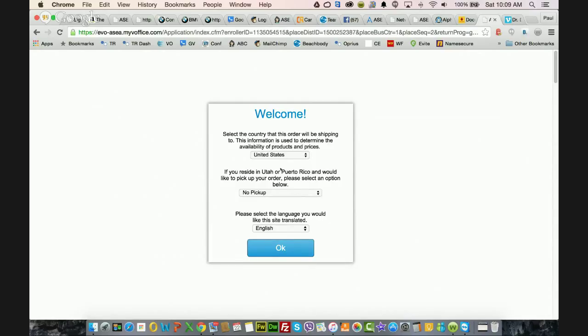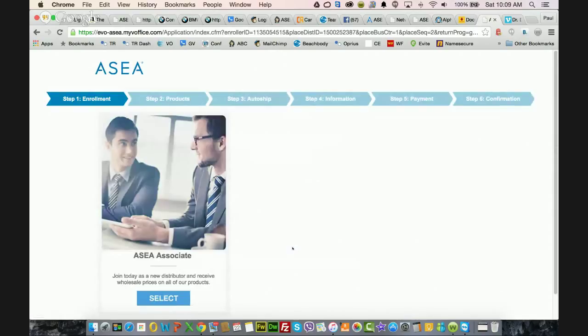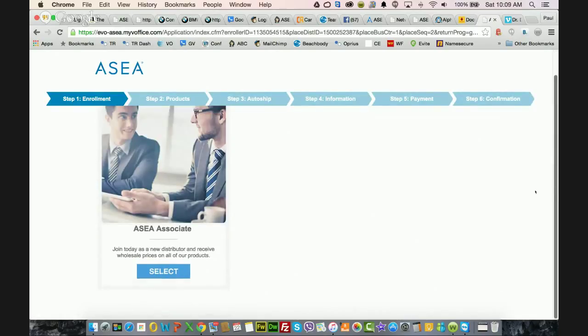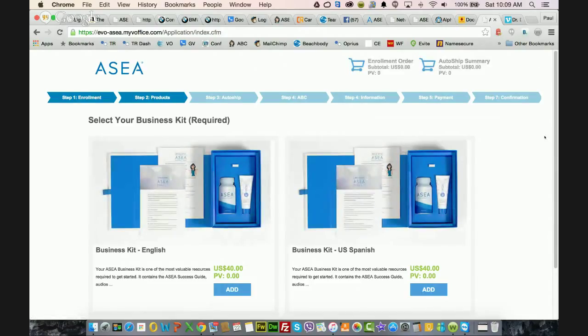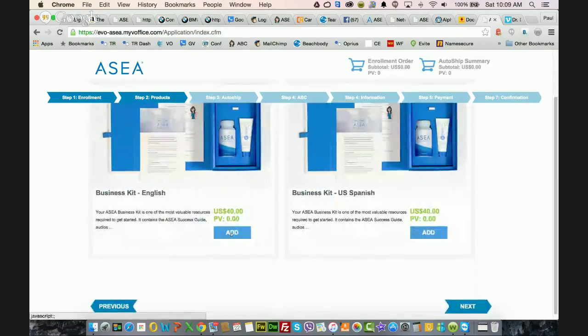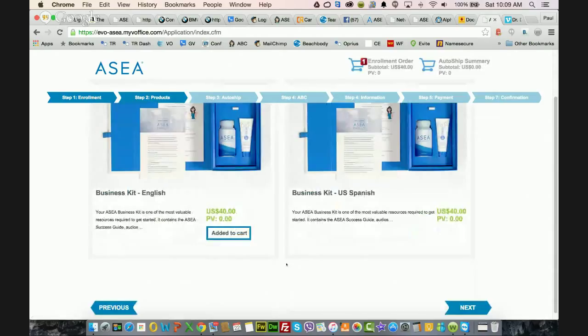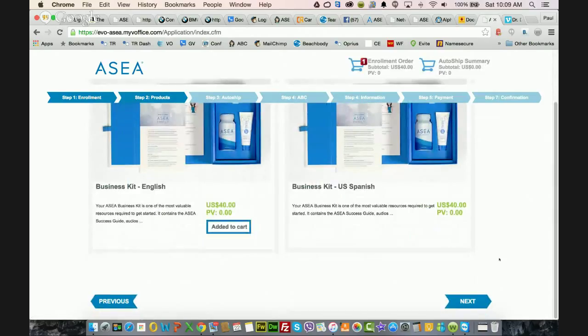So, United States, English. It's going to walk you through the enrollment of that person. And again, in this case, you can only enroll them as an associate, so you don't see customer options. You just click select. Business kit, English or Spanish, click add. Added to cart. Click next.